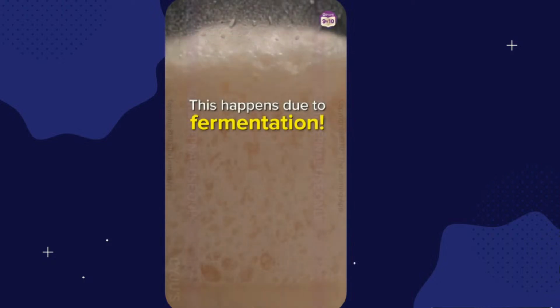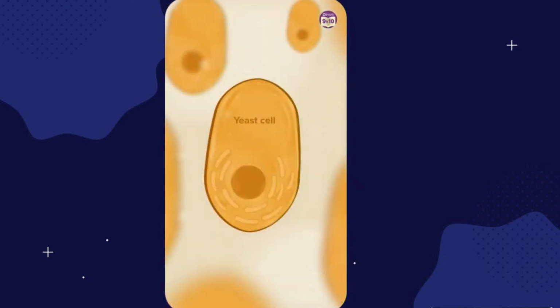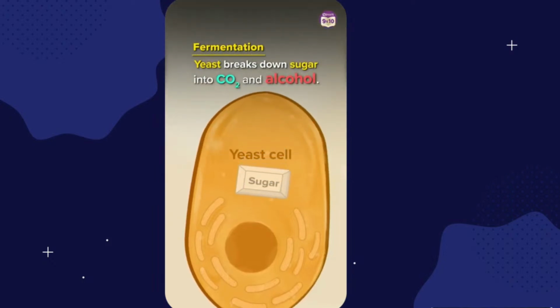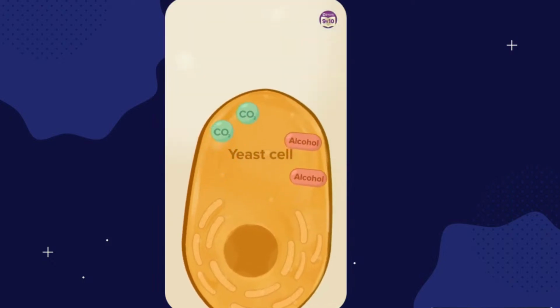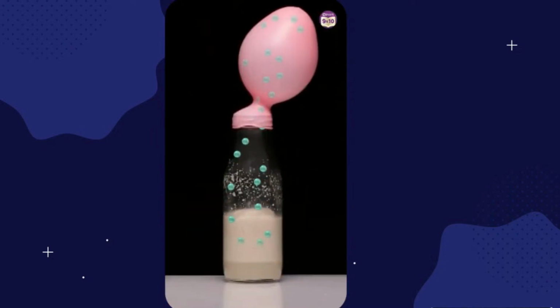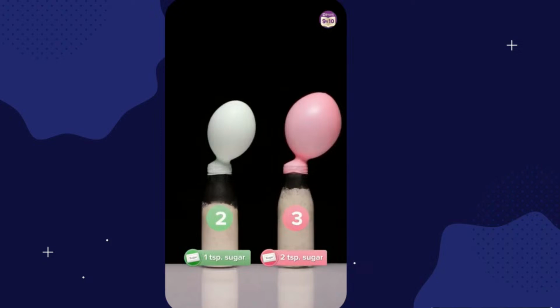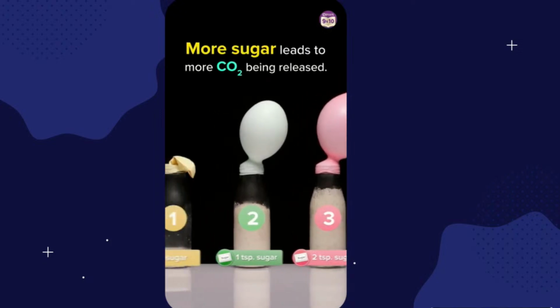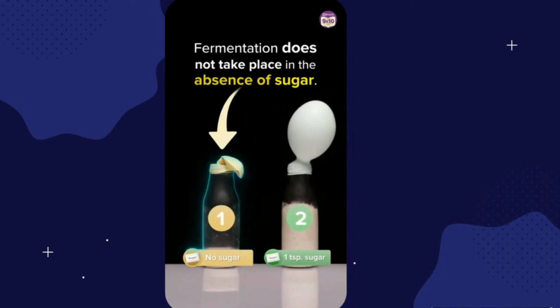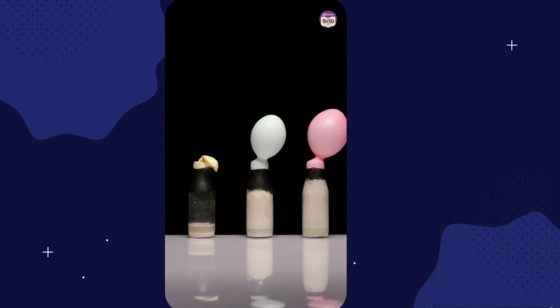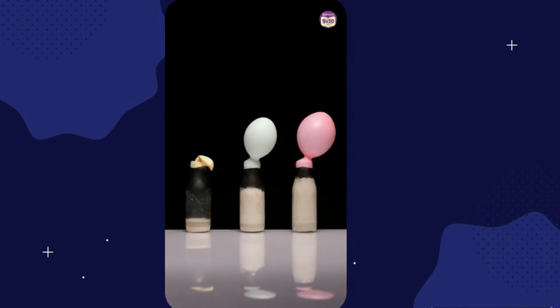Now this is nothing but fermentation. The fermentation we all have studied. Very good. See, there's a release of CO2, right? And because there's a release of CO2, we'll see the inflation of the balloon. And yeast is reacting with the sugar and it is releasing the CO2. Very good, everyone. We have studied this in class 8.